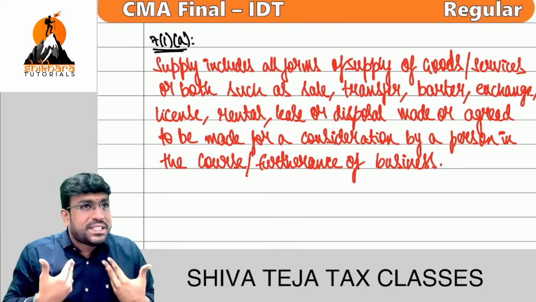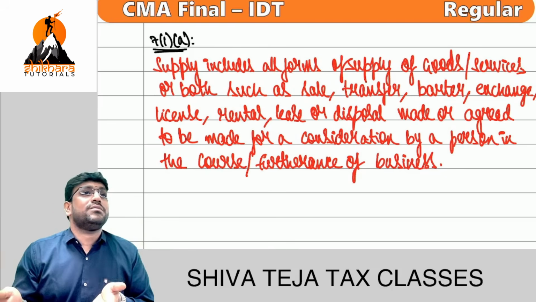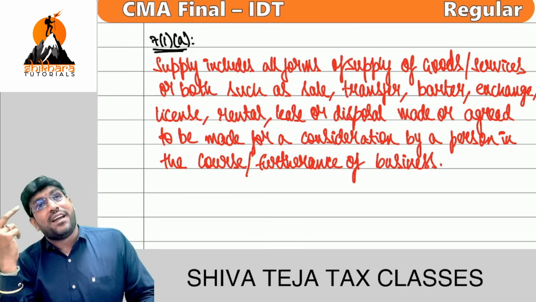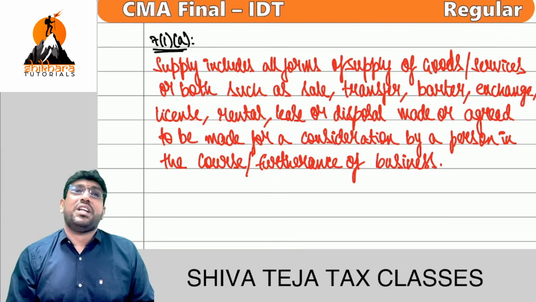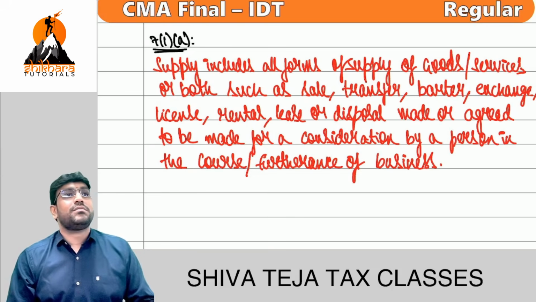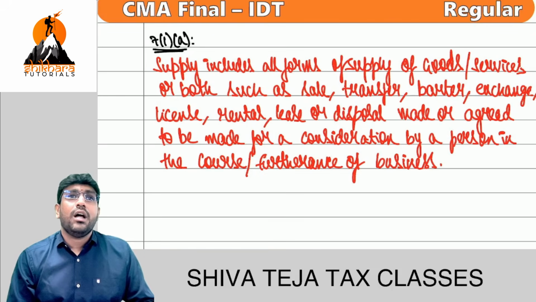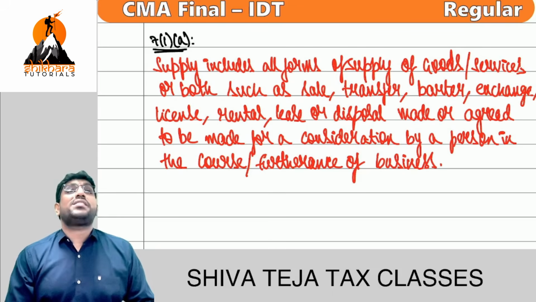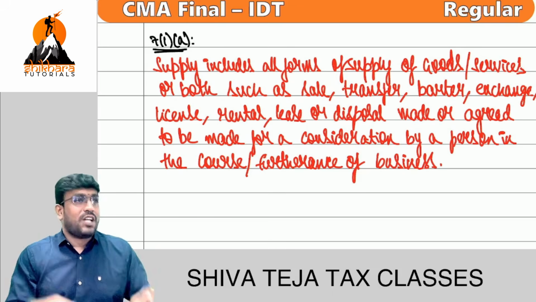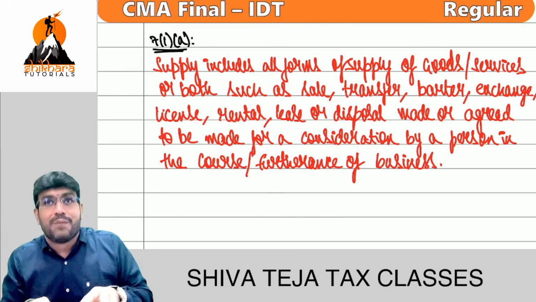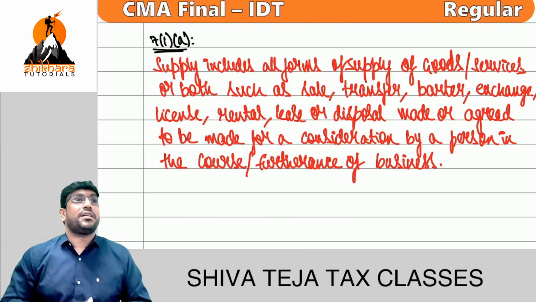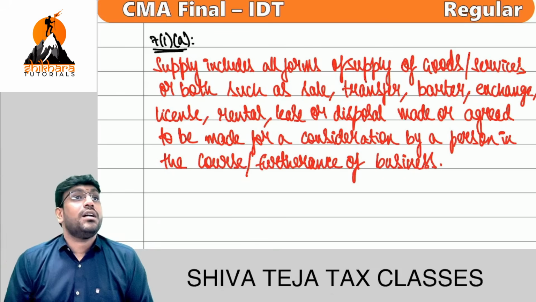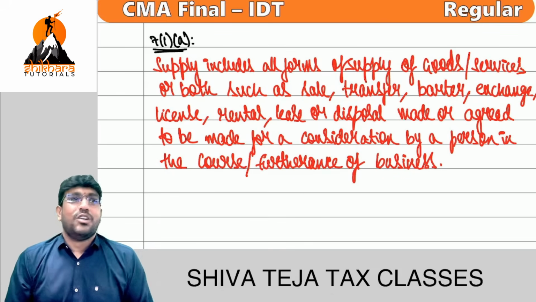From Shiva Teja's perspective, my business is not selling gold. But from Lalita Jewelers' perspective, the business is selling gold. They will pay GST. They will not pay on 20,000, they will pay on 1 lakh. Correct? No, sir. 20,000 they got in cash, 80,000 they got a ring. We'll discuss that in value of supply. Don't worry. Our objective right now is not learning the value of supply. The objective right now is to learn whether it is a supply. That's it. So, getting clarity, everyone?